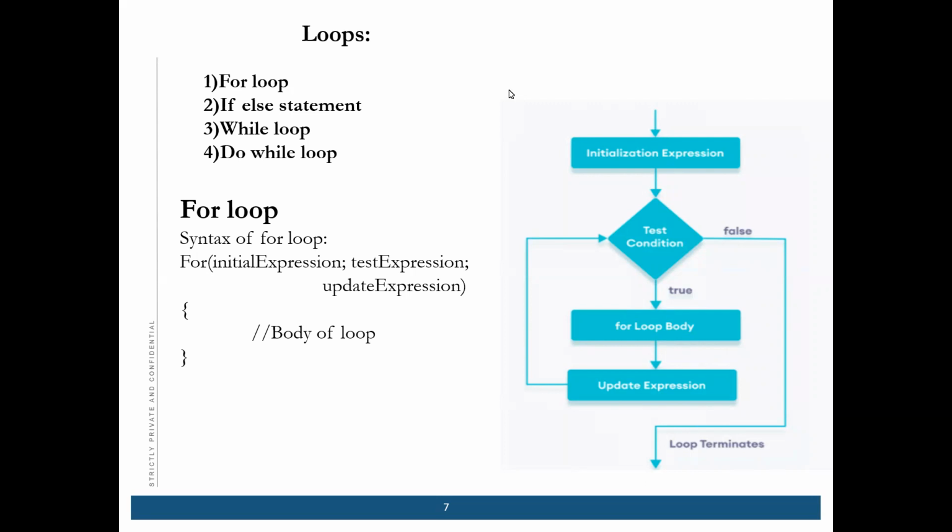Yes, Chavi, but when we learned, there were 3 loops: for loop, while loop, and do while loop. But yes, if else is a conditional statement. Based on the condition, it will perform the next step, or else it will do the else part. That's it.